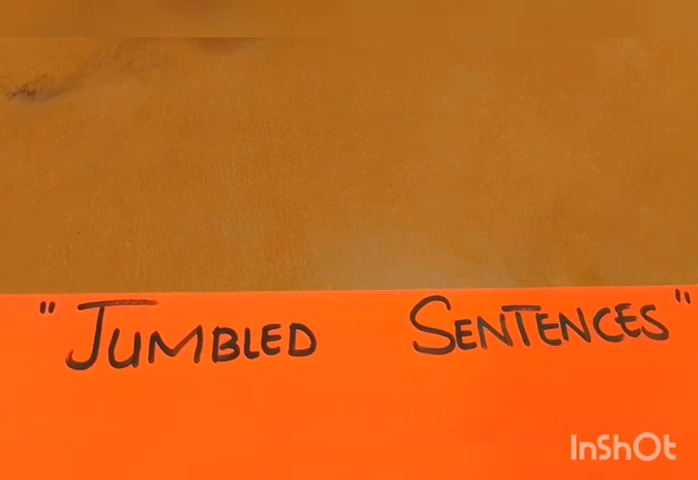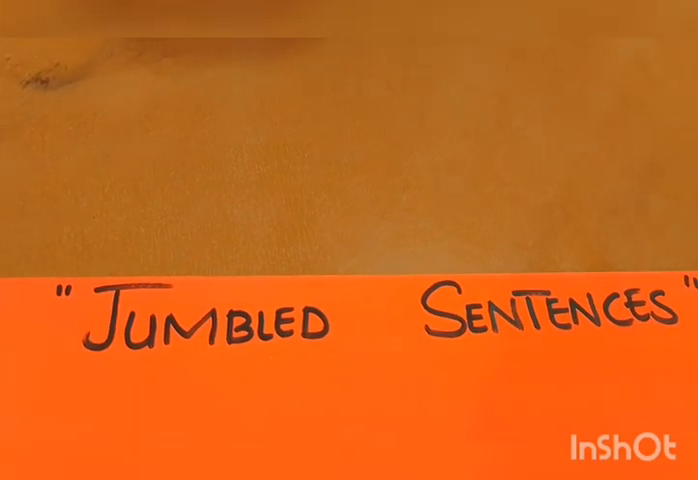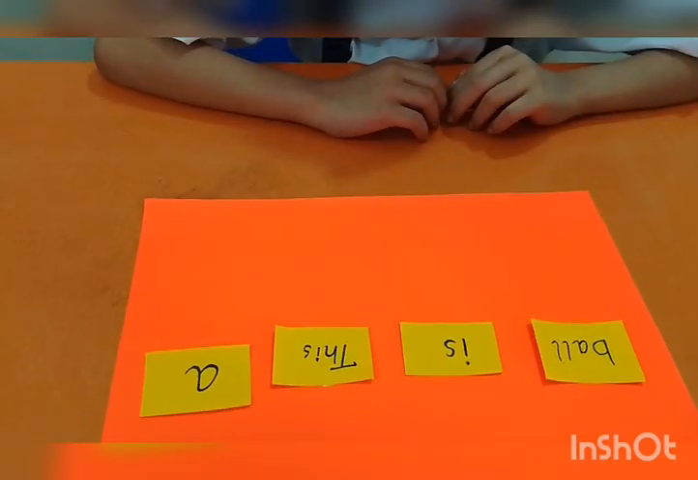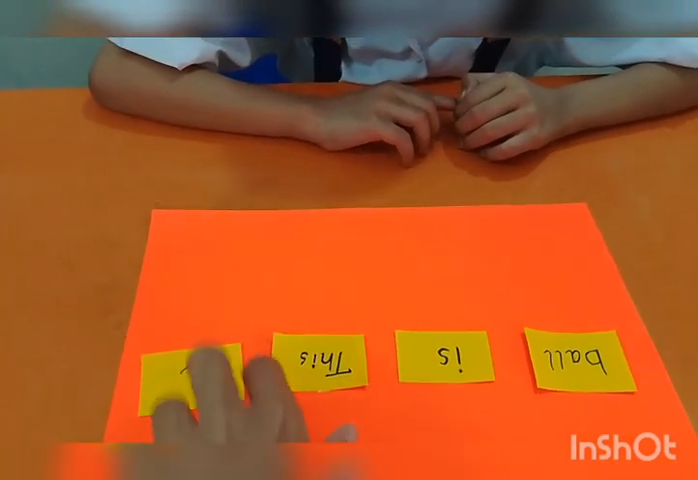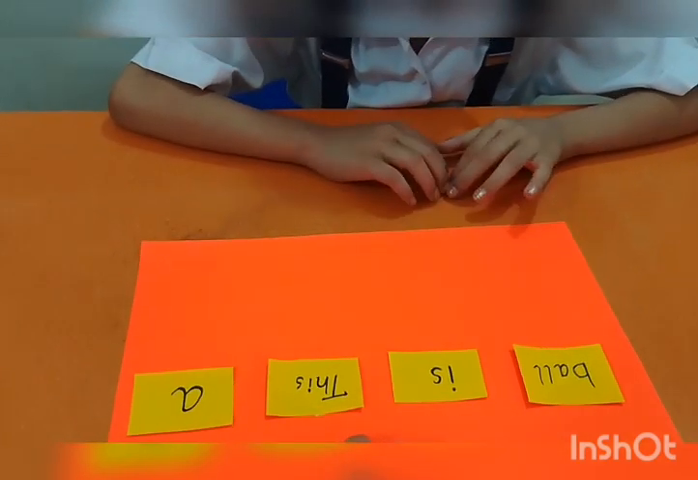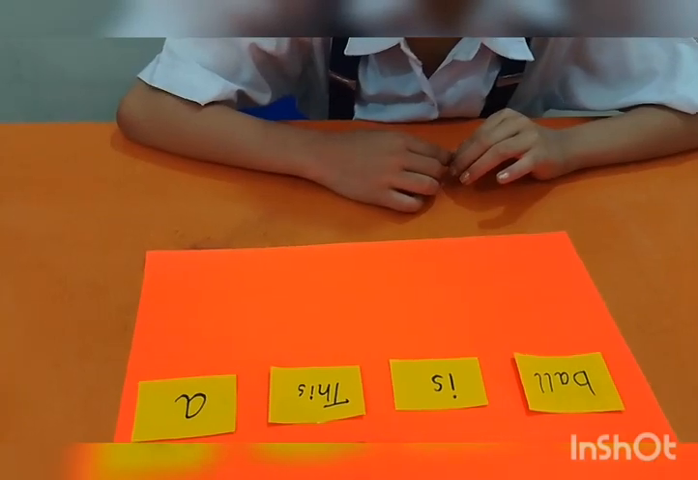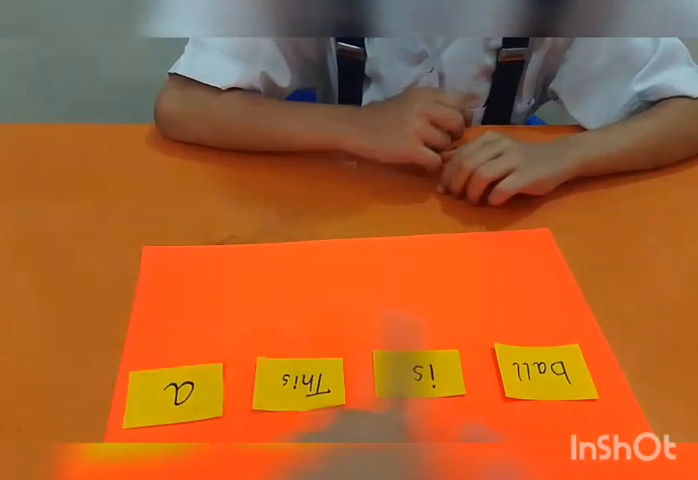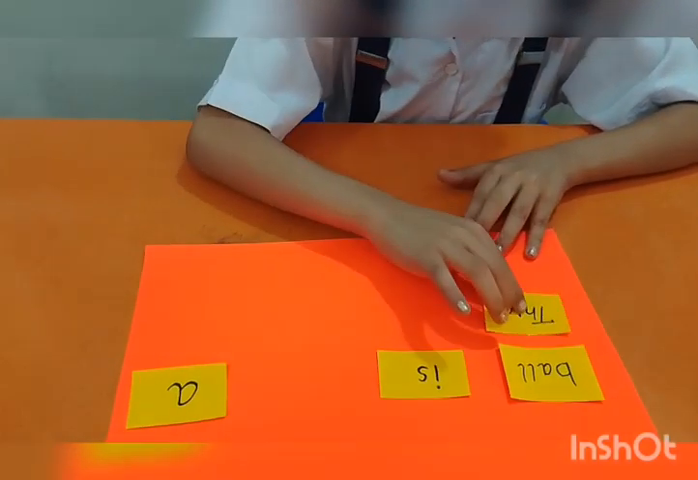Hello Tayyiba. Hello teacher. Tell me Tayyiba, which activity are we performing today? Jumble sentences. Okay. In this activity, I place the words in a jumbled way. What you have to do is arrange them in a sequence and make a proper sentence. Okay? Now, read it. Ball is this a? Arrange it in a sequence.